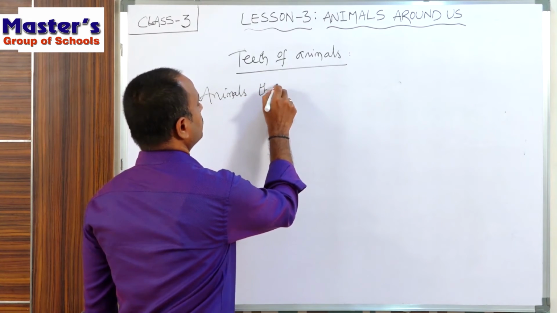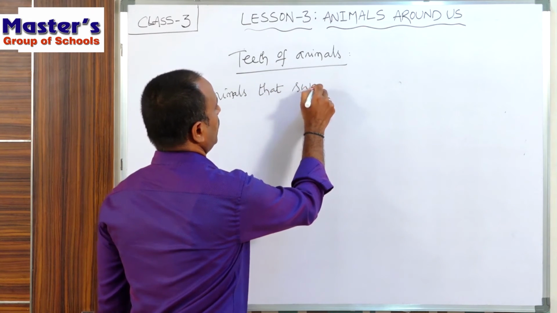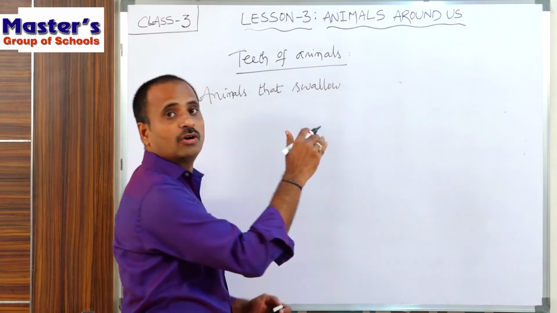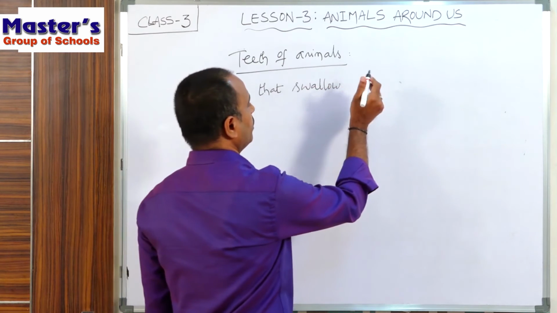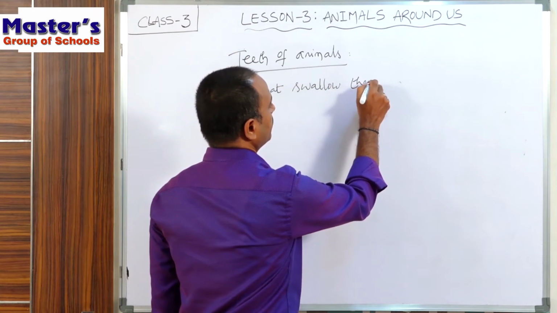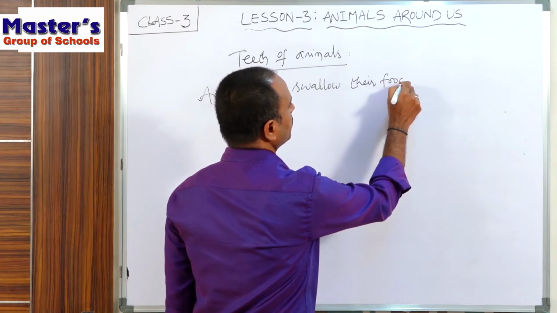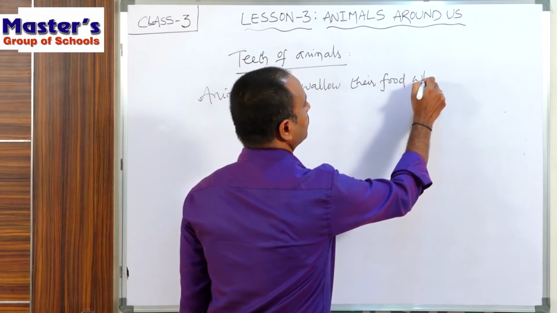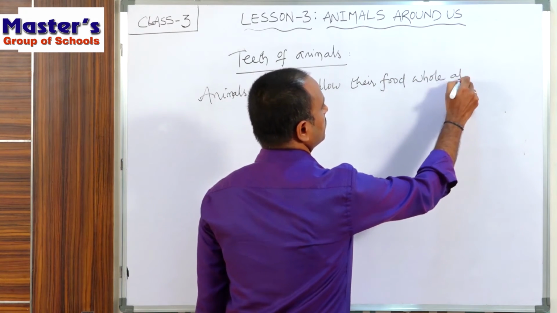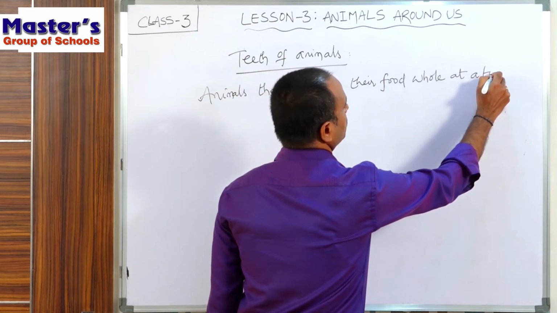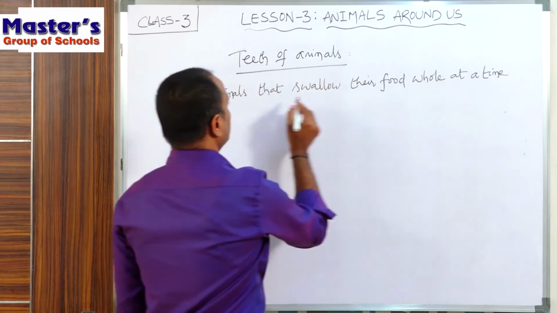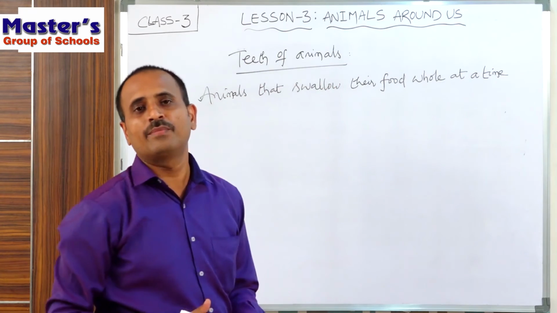that swallow their food whole at a time. So these are another type of animals.